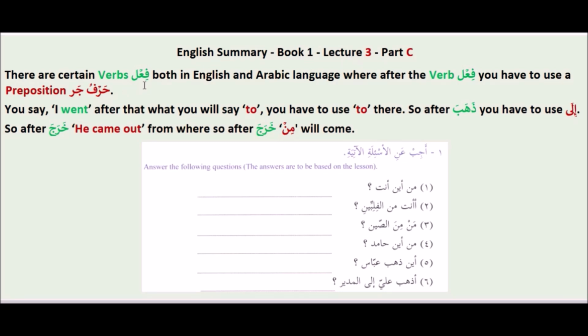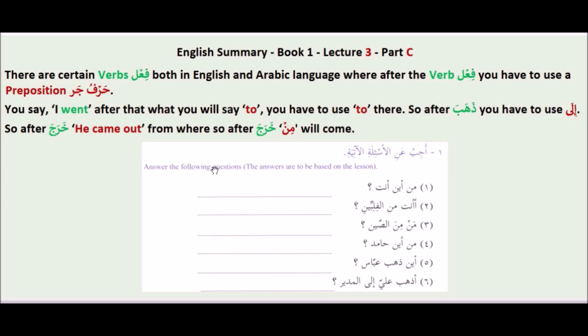There are certain verbs, both in English and Arabic, where after the verb you have to use a preposition, harf jar. You say, I went... after that, what will you say? To. You have to use "to" there. So after zahaba, you have to use ila. After kharaja, he came out from where? So after kharaja, min will come.